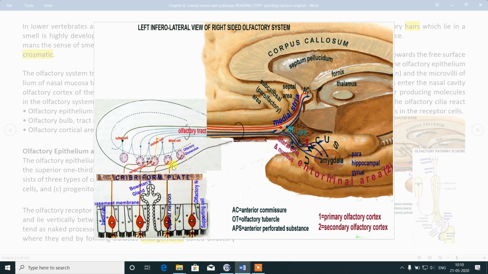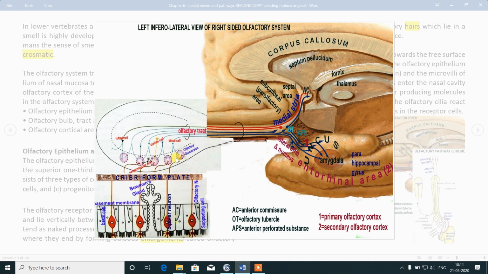Now the olfactory bulb is divided in two parts, that is cortex and medulla. In the cortex there is a globular structure called glomeruli. This is known as olfactory glomerulus. The word glomerulus you can find in the cerebellum also, in the olfactory bulb, and then in the kidney also there is Bowman's capsule and the glomerulus. So the word glomerulus suggests something funnel-like or something filtering.